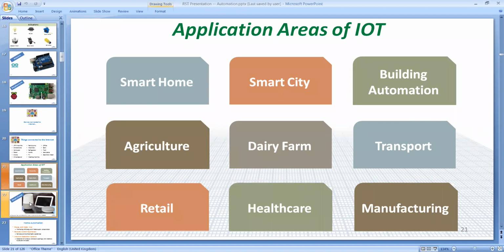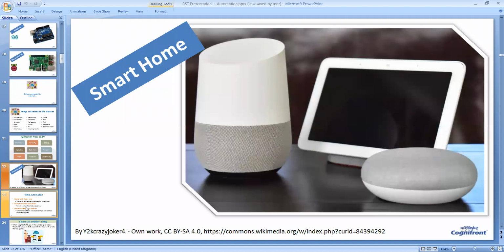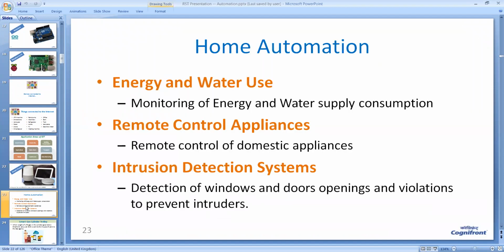Let us start with a simple example, that of home automation. Using IoT, we can monitor the energy and water supply consumption in our home. We can use remote control for controlling the devices or appliances like your mixer or refrigerator, television, fan, and so on.